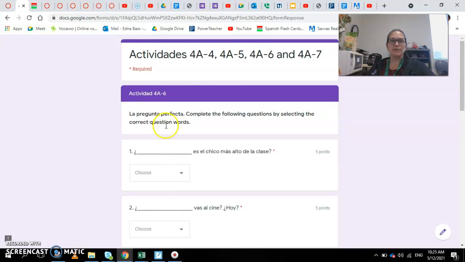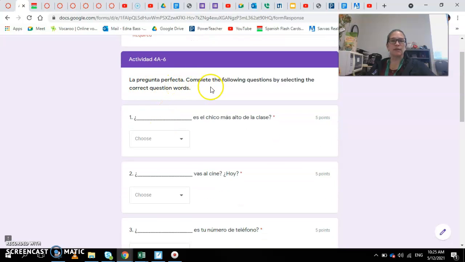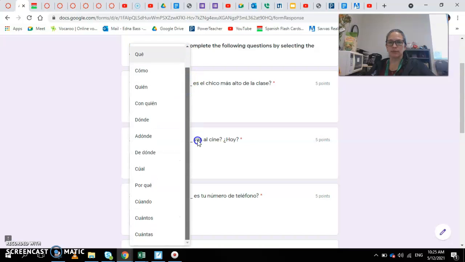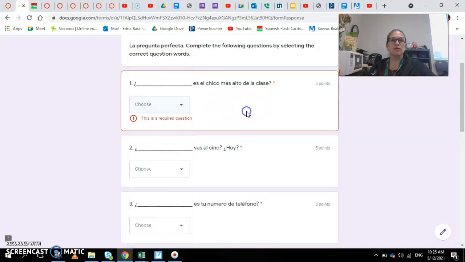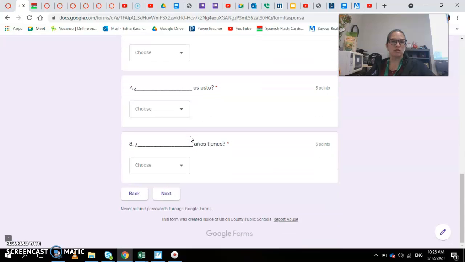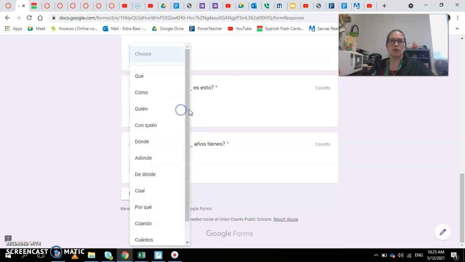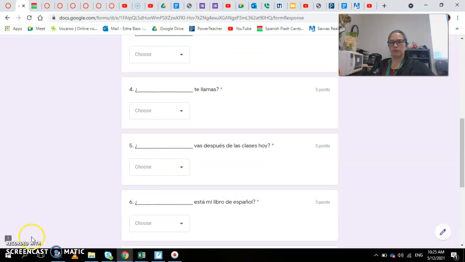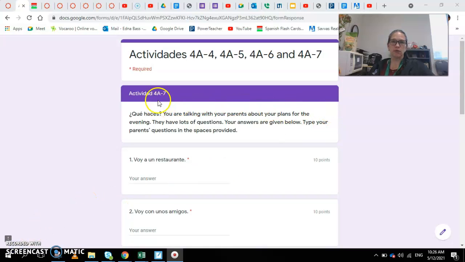Actividad 4A-6. La pregunta perfecta. Complete the following questions by selecting the correct question words. I put all the question words that we are supposed to learn. I put 12 right here. One of those will work for this question and for each one of these 8 questions that you have here. You just need to select the one that corresponds to each one of them, and that's all you have to do in this one.